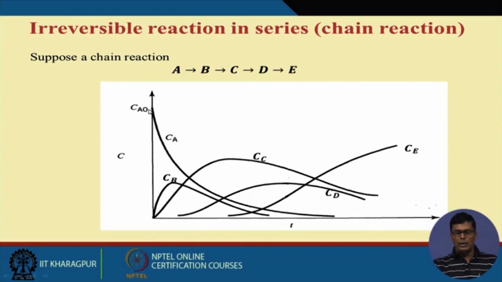If you look at A, this is Ca. That is the first component, and it will keep on decreasing with respect to time. Am I right? And if you look at B, C, D, then B formation takes place, then it decreases. As soon as B forms, C forms and then decreases.